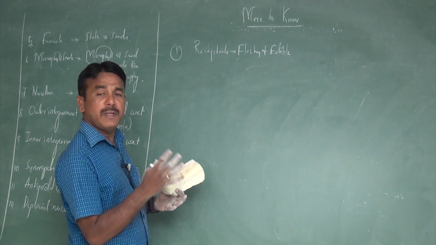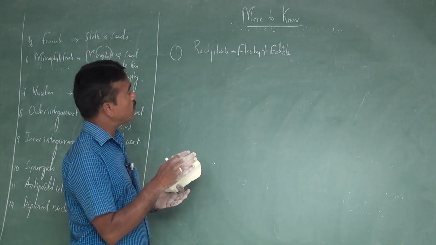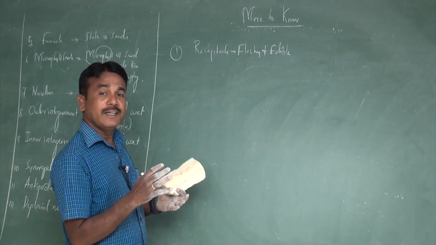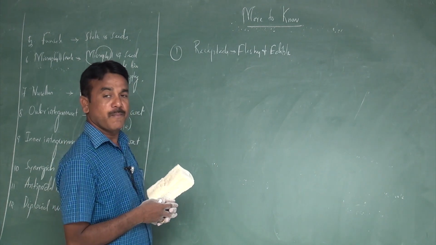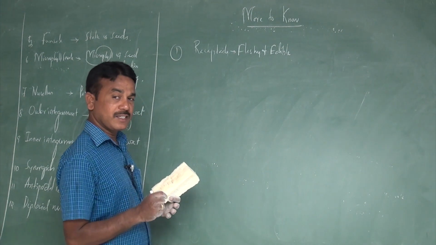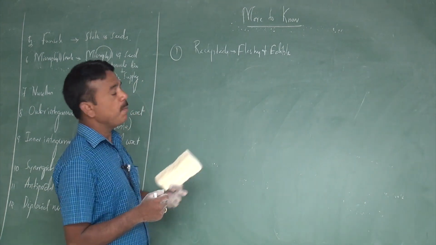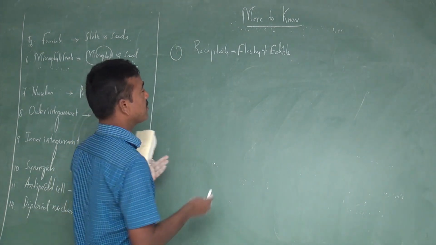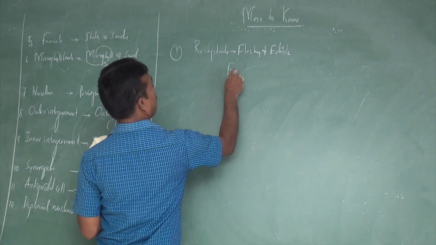This receptacle becomes an edible component and acts as the fruit. The fruit encloses the seeds. In which plant is the receptacle edible flesh? Apple.